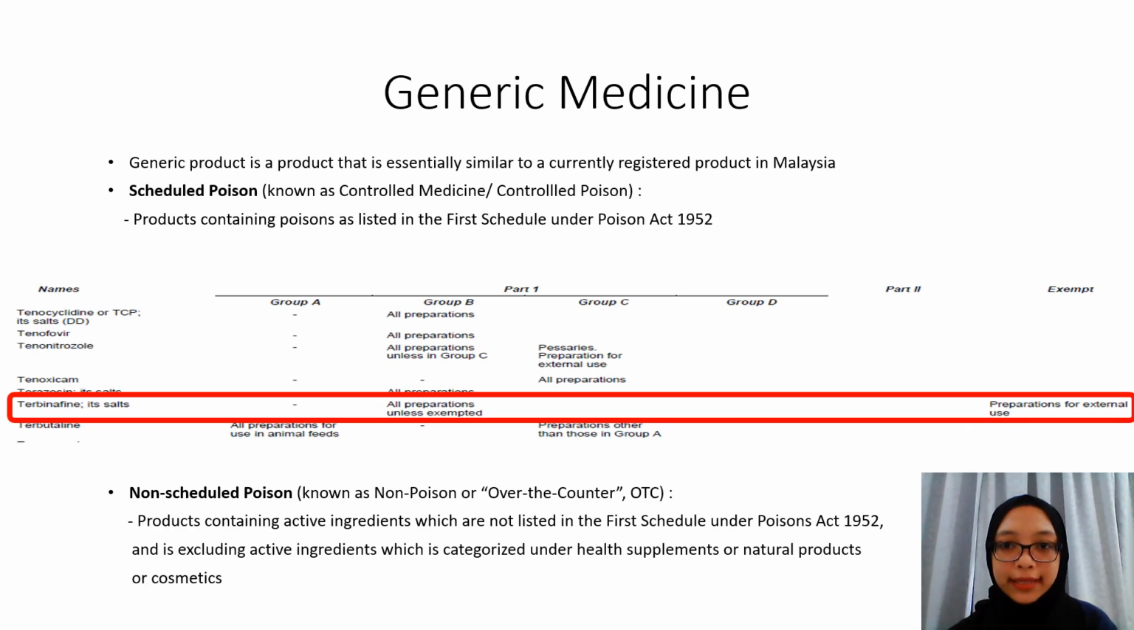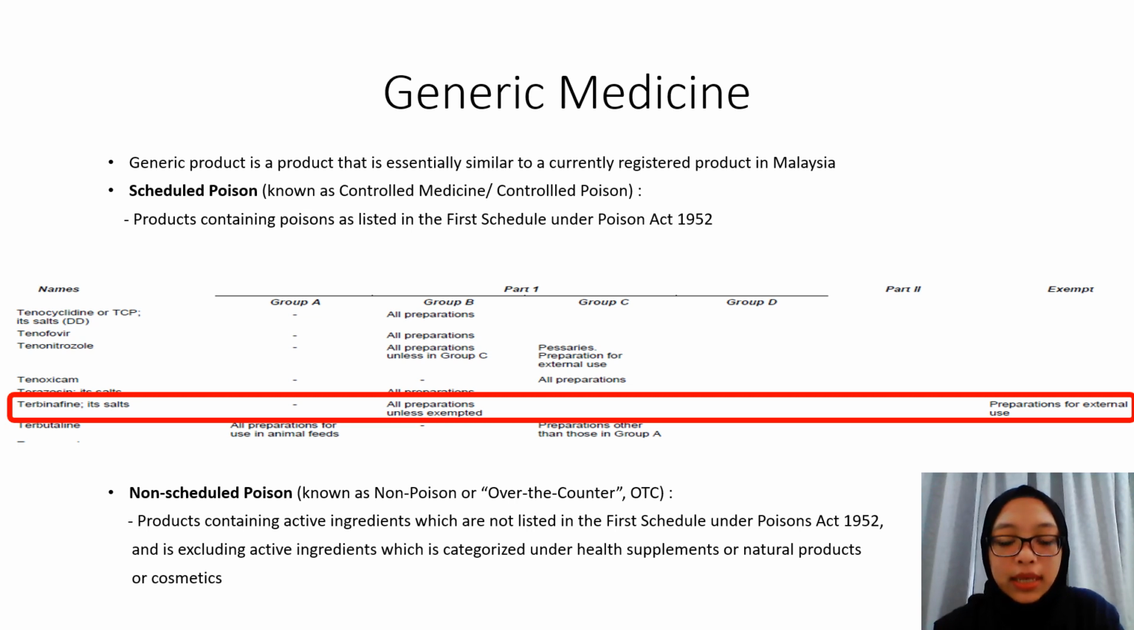So, generic medicine can be categorized into two categories, which are scheduled poisons and non-scheduled poisons. Scheduled poisons are known as controlled medicines, which refers to a product containing poison as listed in the first schedule under the Poison Act 1952. As you can see, the terbinafine active ingredient is categorized in the Poison Act 1952, which refers to Group B, all preparations unless exempted.